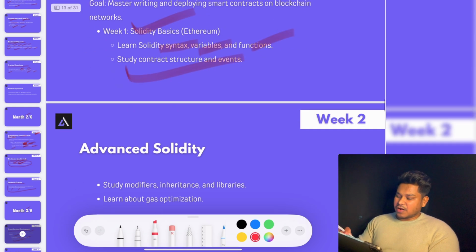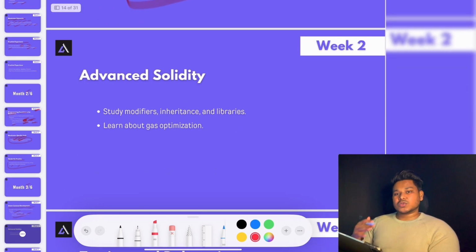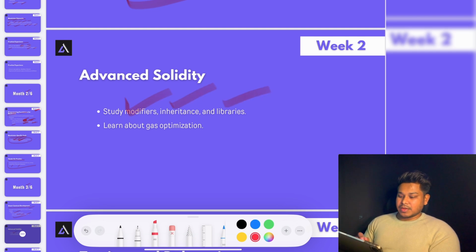Once you're done with that, after that, you have to learn advanced concepts in Solidity. You have to learn about modifiers, inheritance, libraries, gas optimization. If you want to go more advanced, you can include assembly, which is very good for providing hyper secure systems, which I will not encourage you to focus on at this moment.